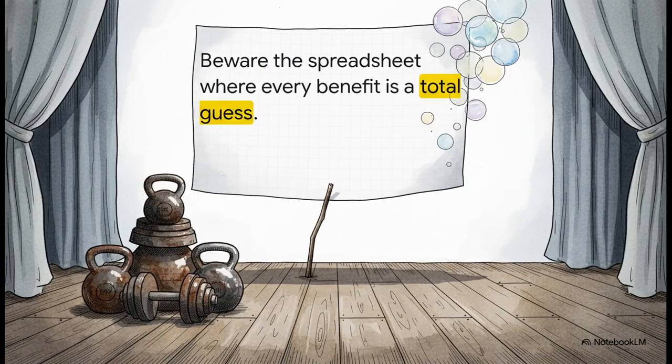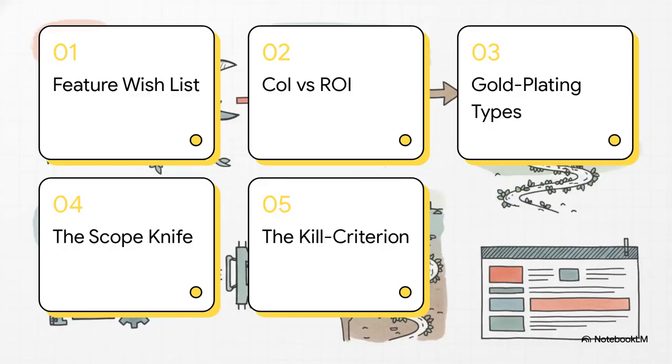And this usually happens because we fall into the trap of what experienced operators like to call ROI theater. You know the one. It's that standard 6-cell spreadsheet we've all stared at. The costs are dead certain, like we know exactly what our cloud bill and team size will be. But those expected benefits on the other side, total guesses. We haven't actually earned those assumptions yet, which means the whole plan is just one tough question away from completely collapsing. So, to solve this, we're going to walk through a structured framework today.